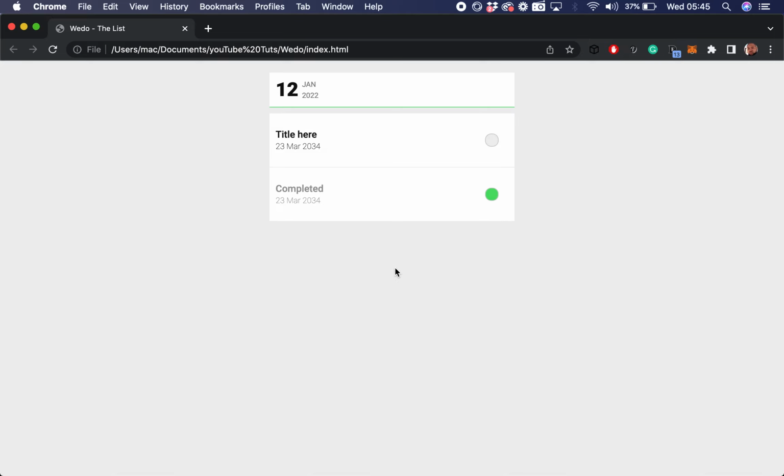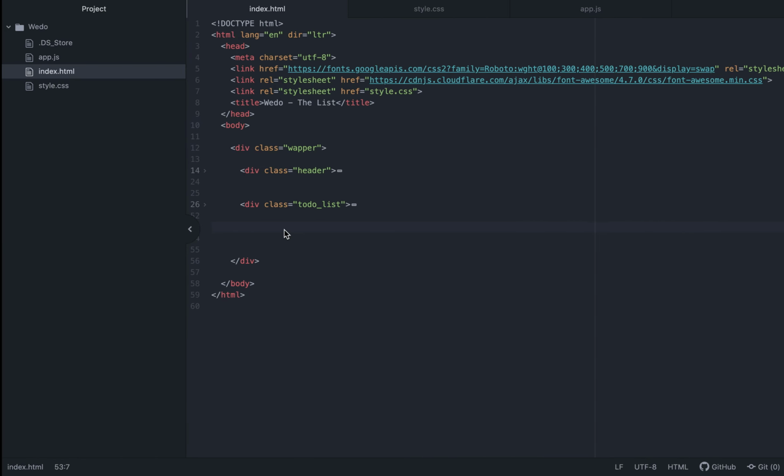What we're going to do now is add the buttons here. Basically, we'll have a menu button. When you click on it, the two other buttons appear. One is to add and the other one is to delete.